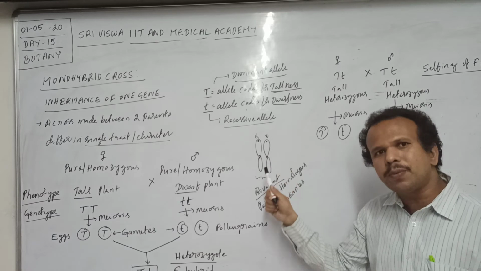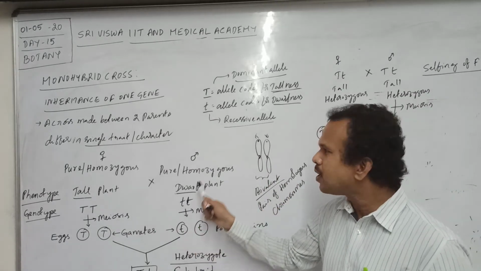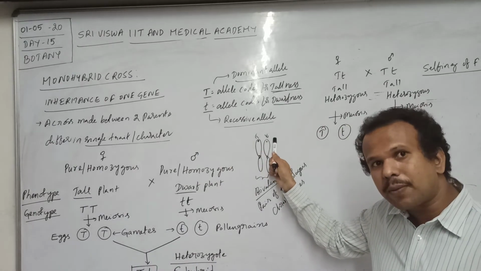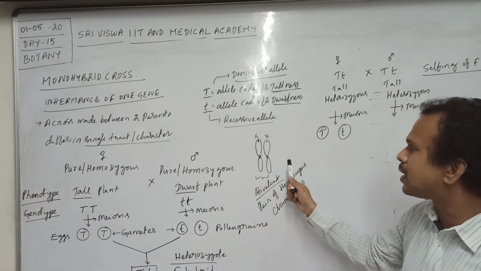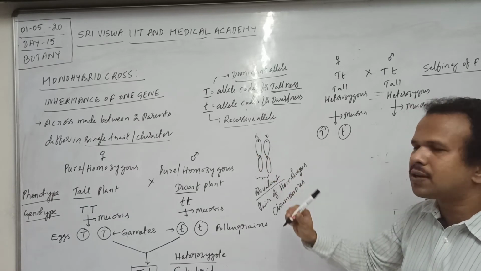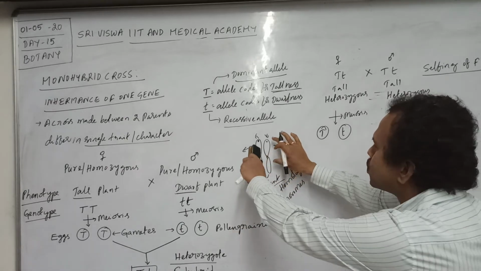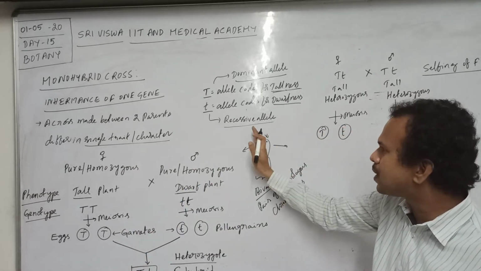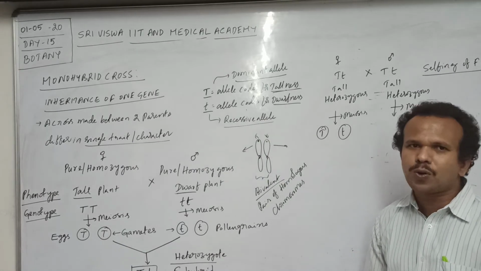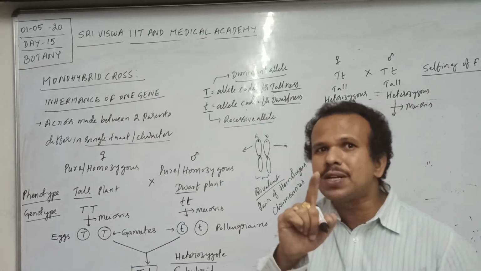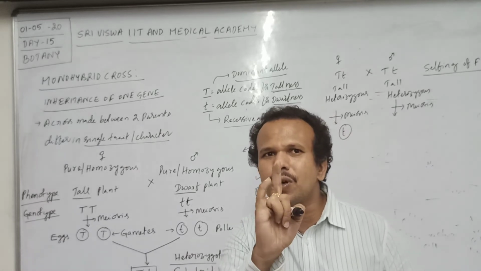Two alleles may be of the same type or different types. If it is homozygous, both the alleles may be capital T or small t. If the individual is heterozygous, one is capital T and the other is small t. Then during segregation, these two chromosomes move to opposite poles. The capital T allele moves towards one pole, the small t allele moves towards the opposite pole. So each gamete receives only one of the alleles.